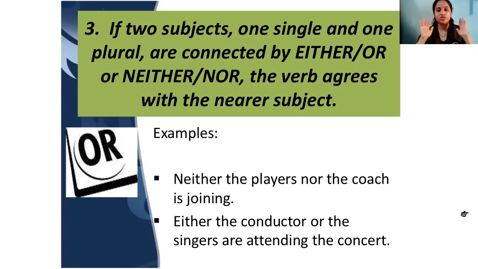This, just pause and think on this. Two subjects should be there. One should be singular, one should be plural, and they should be connected with either or, neither nor. Then what you have to see is the nearer subject. According to that, your verb will change. Okay, pause here and go through this.